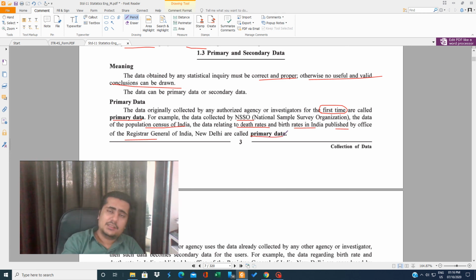So primary data is the very first data. If I tell you to go and find the marks of the students out of 50, how many students got how many marks, or how many students in your school are vegetarian or non-vegetarian, then you go and collect it on your own. That is primary data. Primary data is when you go and collect the data for the very first time.